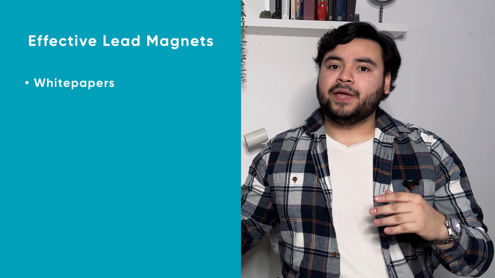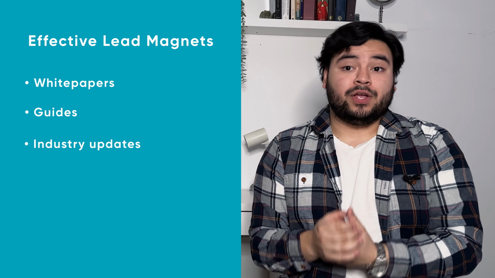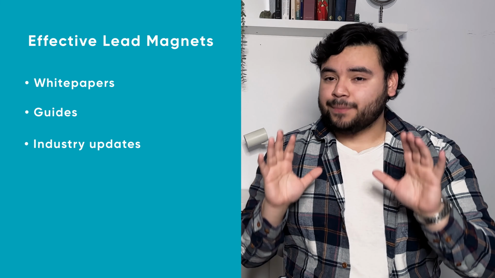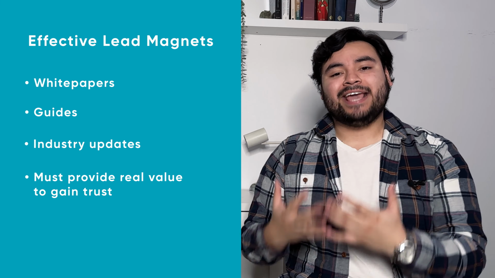Landing page optimization usually gets taken care of by the marketing teams too. But if you're just starting out or have a smaller budget, tools like Unbounce are great for testing out your pages and increasing efficiency. In sales, we can't talk about website optimization without mentioning lead magnets. Using effective lead magnets like white papers, guides, and industry updates can also help you get new contact info. Your lead magnets must provide real value to gain their trust.